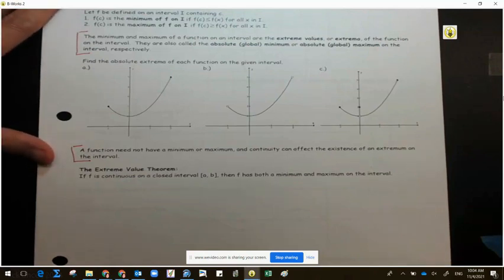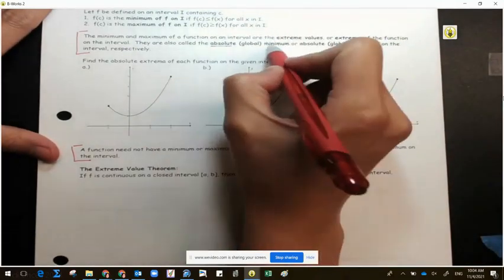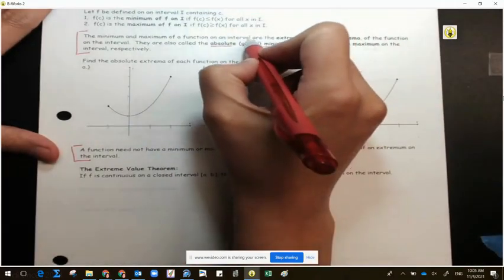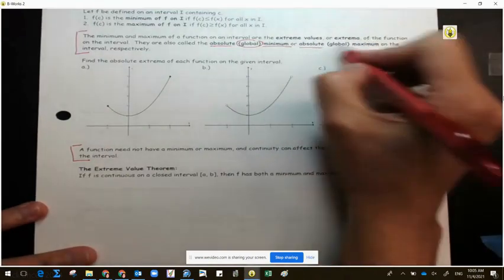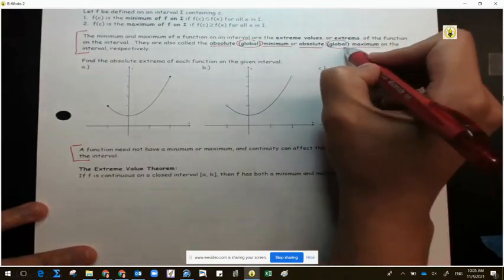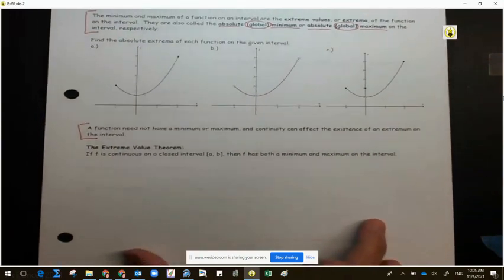So here's my summary. Listen up. I'm gonna make it short. All you need to know is when I say absolute minimum, that is another word for global minimum. So if I alternate those two words, whether it be on a quiz or test, don't be surprised. And then there's also something called the absolute maximum, which is also called the global maximum. And on the bottom, I'm going to reiterate it by a drawing.